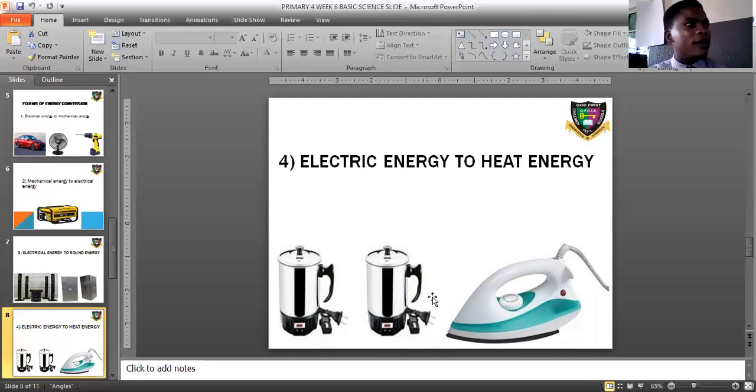The same thing applies to the iron we are seeing here. The iron is an electric device. So when you put it on, what it produces is heat, and this heat is what you use in smoothing your clothes. So these devices are all electrical devices, but the moment you put them on, they convert the electrical energy to heat energy. They produce heat. Is that understood?